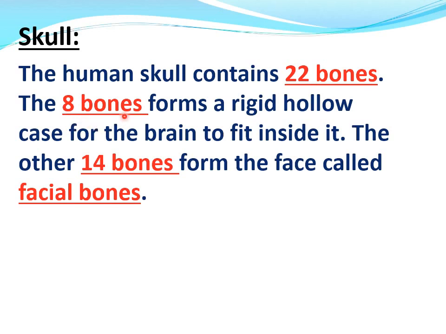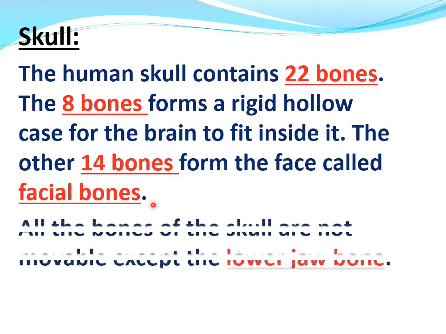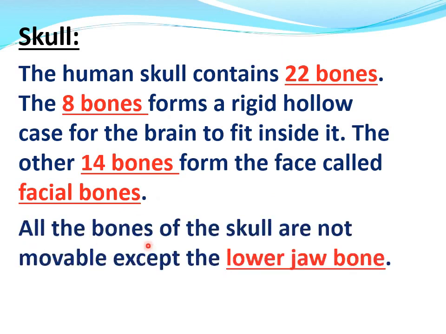The 8 bones form a rigid hollow case for the brain to fit inside it. And the other 14 bones form the face, called facial bones. All the bones of the skull are not movable except the lower jaw bone.